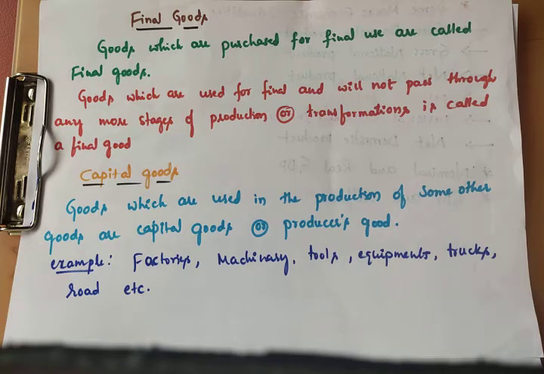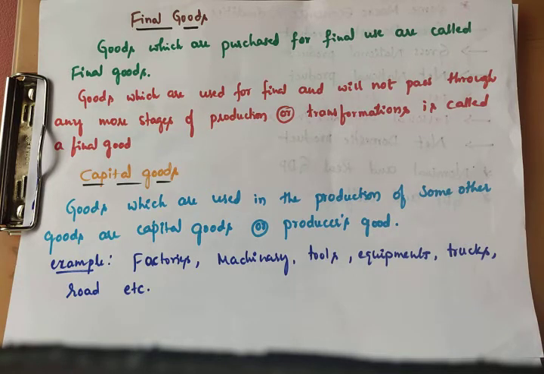So for example, tools, machineries, factories, equipments, trucks, roads. These are all helpful to the production process. What purpose do roads serve?